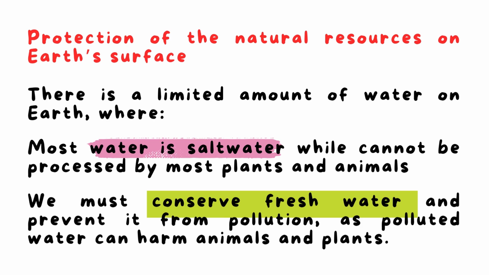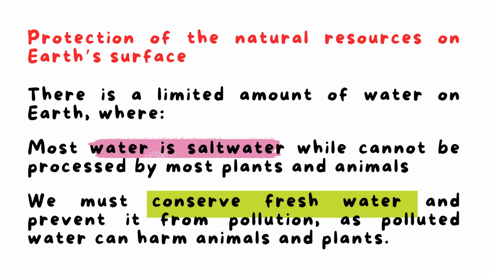As you know, the fresh water that all organisms need represents 3.5% of the total water on Earth. So, first thing, we need to protect the water as a natural resource because there is a limited amount of water on Earth, where most water is salt water.